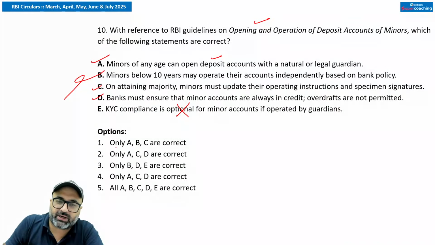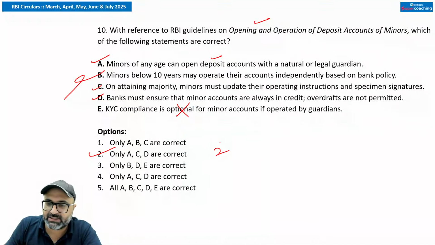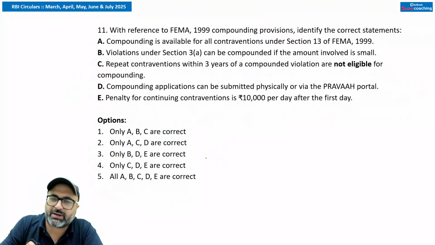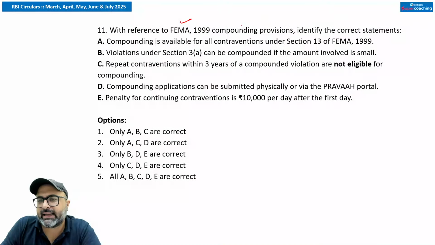So answer to this particular question is second option A, C, D is correct. B and E statement is wrong. Mark it down. Got it, guys? Moving on to the next one. 11th question. With reference to FEMA 1999 compounding provisions, identify the correct statement.